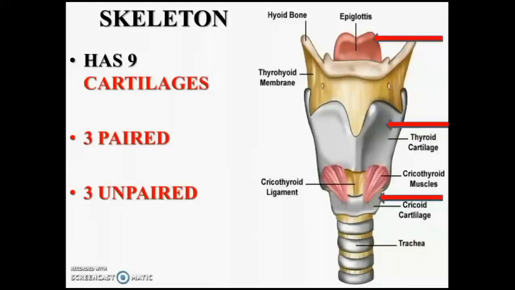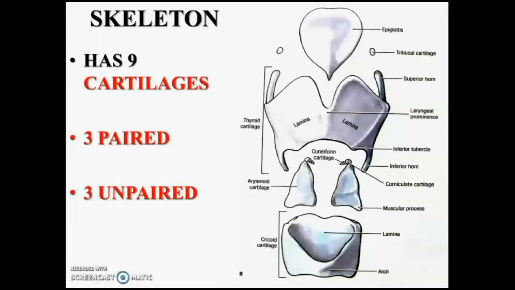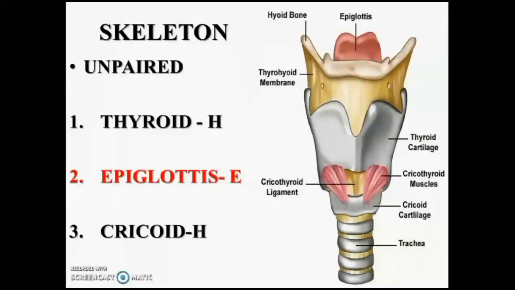You can see the 3 unpaired cartilages here, epiglottis, thyroid and cricoid, from above downwards, and in this picture you will see the 3 paired cartilages. You can see the arytenoid, cuneiform and corniculate. Coming to the unpaired cartilages: thyroid, epiglottis and cricoid.